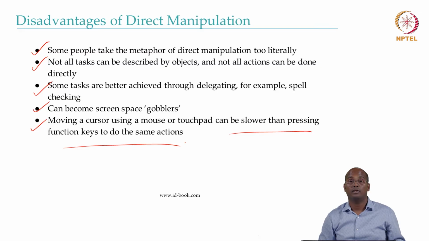So often, for example, if you have to select all lines in a file, for example, there are 100 pages. Direct manipulation, just selecting all the lines, all the pages, you know how time taking and cumbersome a process this is, but a simple instruction you can do to select everything.